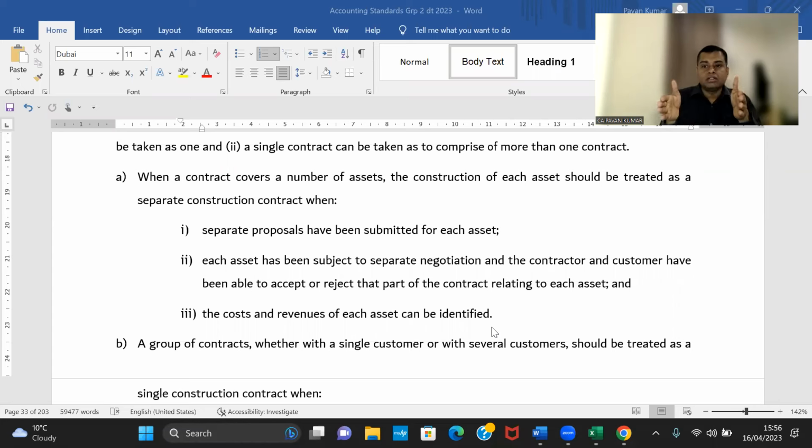So 6 contracts, for accounting purpose, 1 account. I will write in my books of account like this: Interior designing, 2nd floor, Annapurna Towers, Chennai. 1 contract for me. But Pavan sir, legally you entered into 6 contracts. No, for accounting, there is only 1 contract. You understand? This is what we call combining contracts.